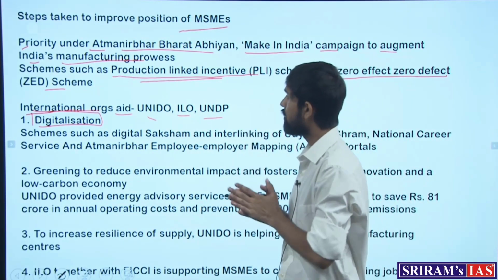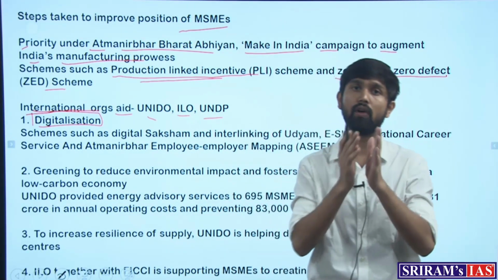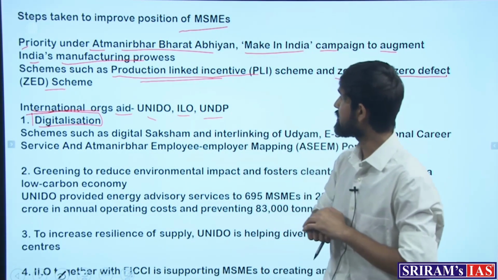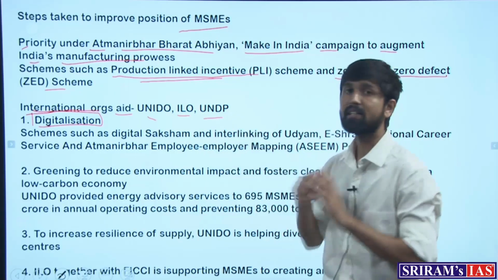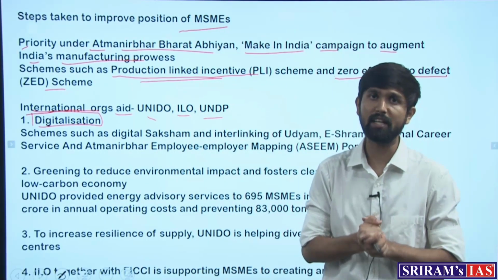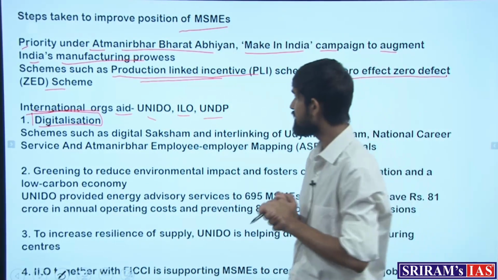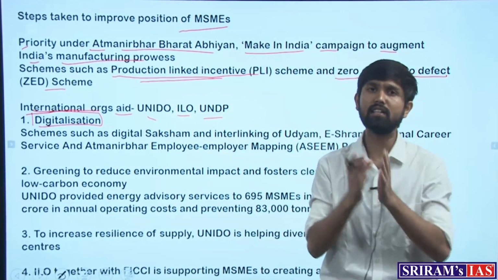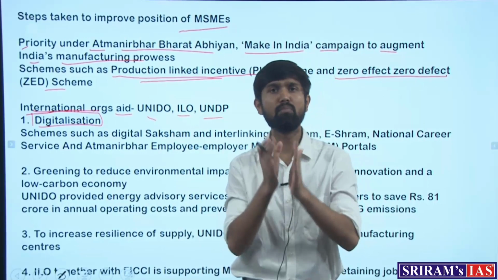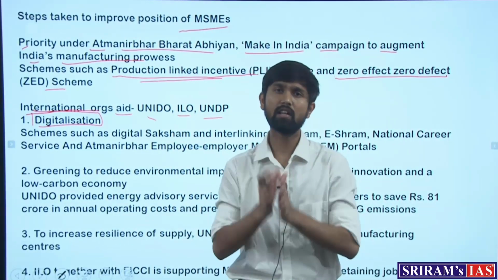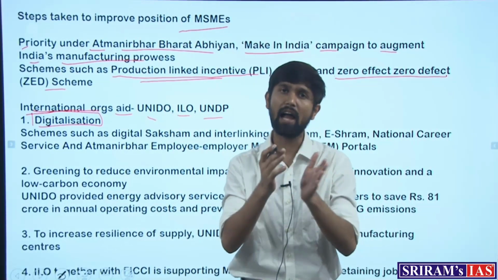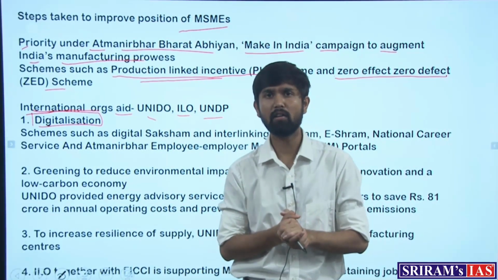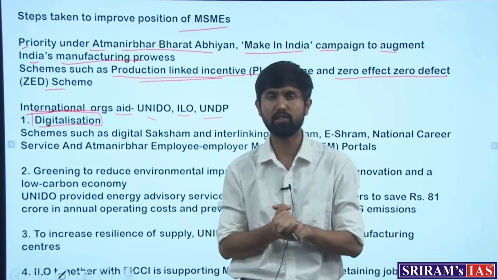So the article talks about various schemes that are being brought, which the international organizations are praising, but these schemes are brought by the Indian government itself. So what are these schemes? To improve digitalization, which means that in this futuristic world most companies are using digital means such as AI and machine learning to augment their manufacturing process and production process.